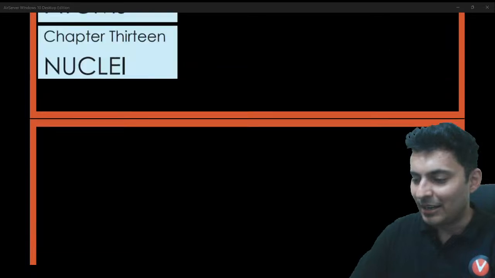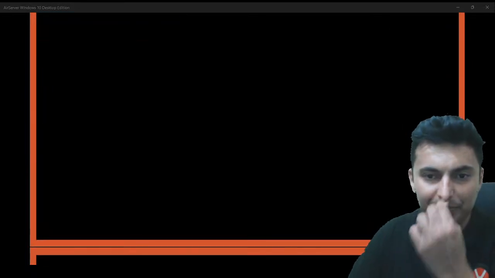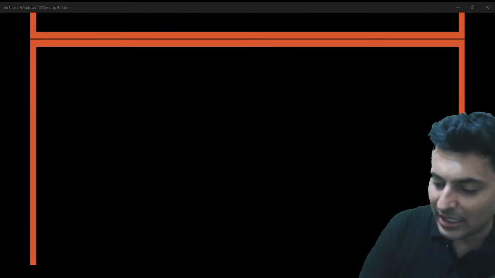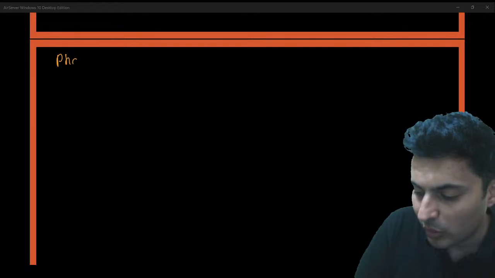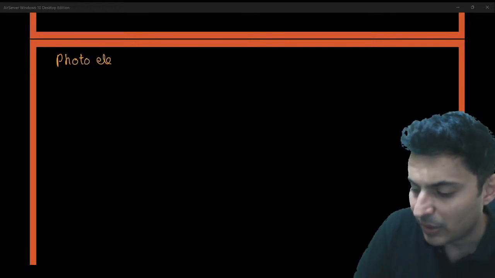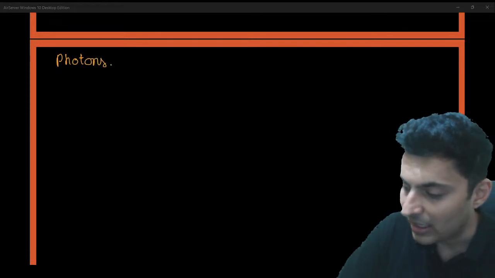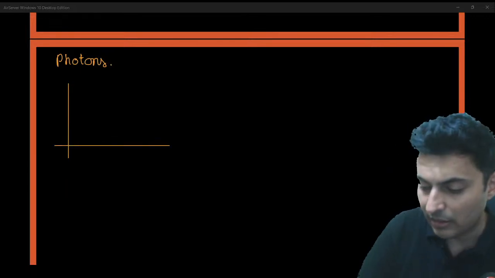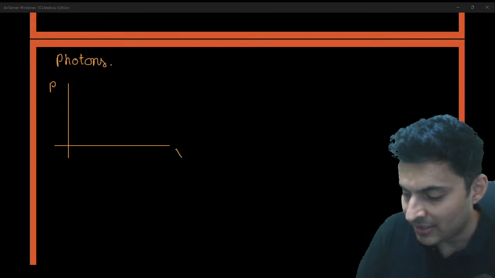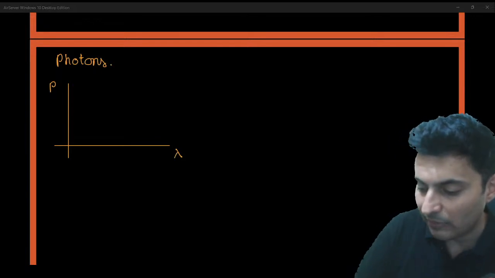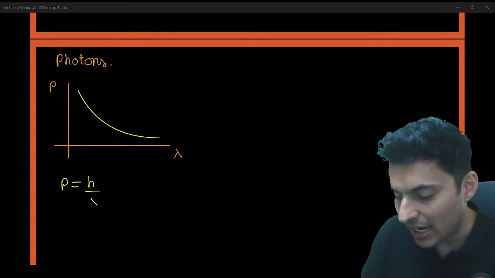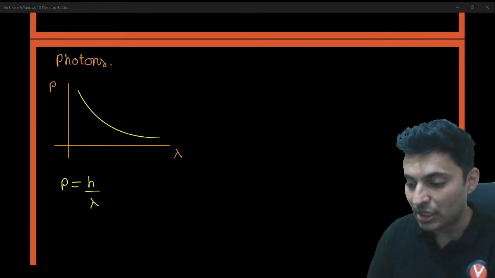Okay, so what and all graphs are there in these chapters? Number 1, photoelectric effect. Lot of graphs are there. So let's talk about the graphs of photoelectric effect. But before that, for photons, do we have any graph? Yes, we have. One is this particular graph of momentum versus wavelength. And the graph of momentum versus wavelength is one like this, because momentum is h by lambda.